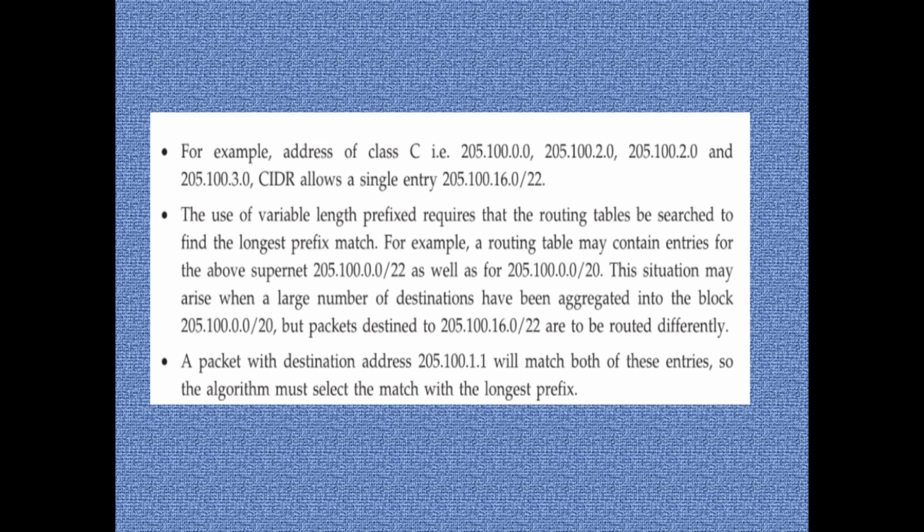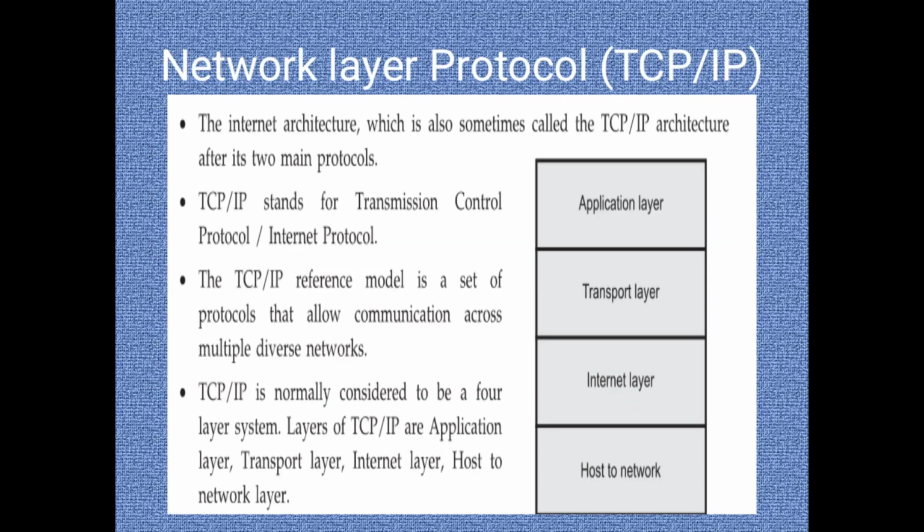For example, the address of class C, which is given as 205.100.0.0, it can be of any example. CIDR allows a single entry, 205.100.16.0/22 as a subnet mask. The packet with the destination address 205.100.1.1 will match both of these entries. So the algorithm must select the match for the longest prefix, and it is routed successfully using the CIDR scheme.